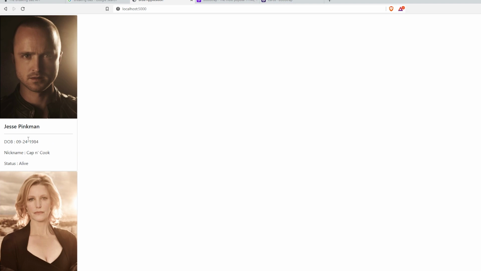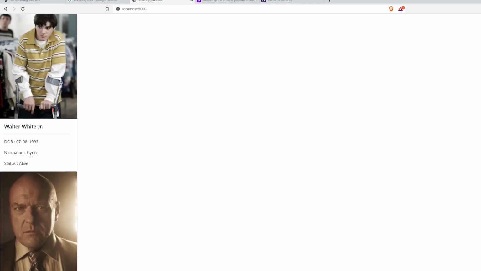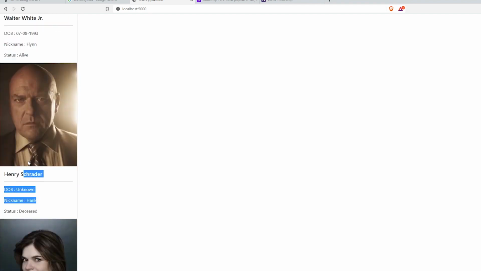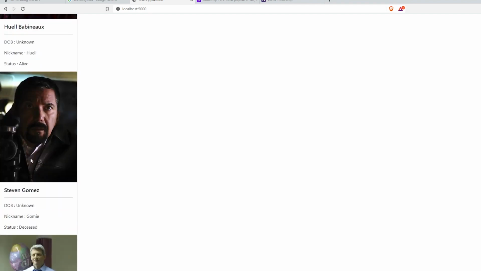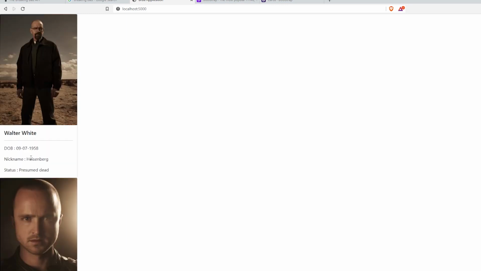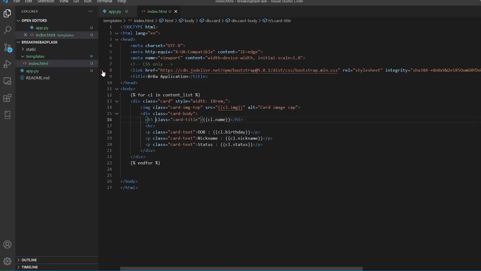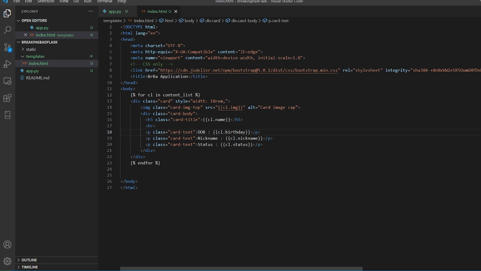Similarly, we have everything of each and every single character: Skylar, Walter White Jr., Hank Schrader, and we have a lot of characters. You can just keep scrolling down and you will have each and every single character that is there in Breaking Bad. So this is a really, really cool application. Now, having said that, do you want your application to look like this? Not at all. So I'll try to make this a little bit more appealing.